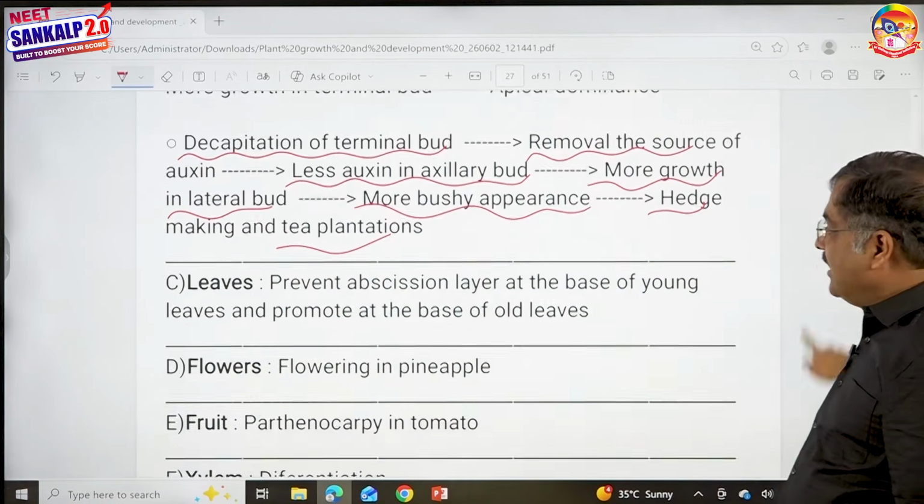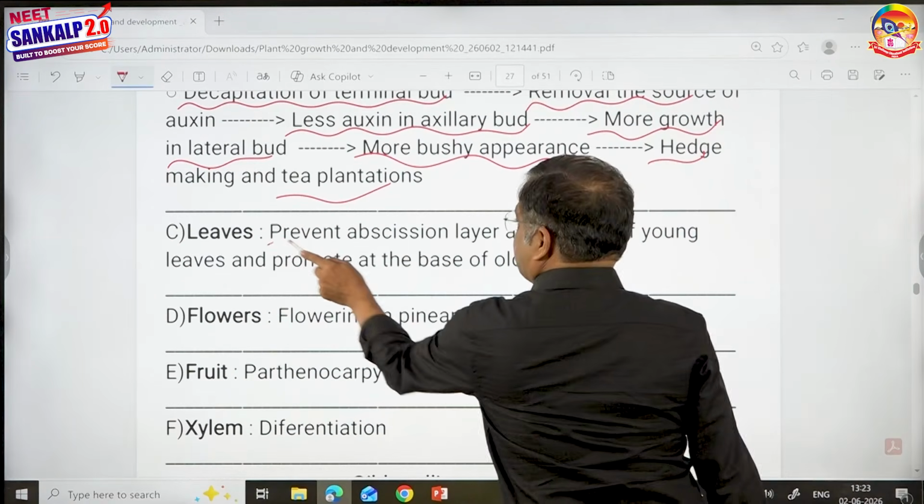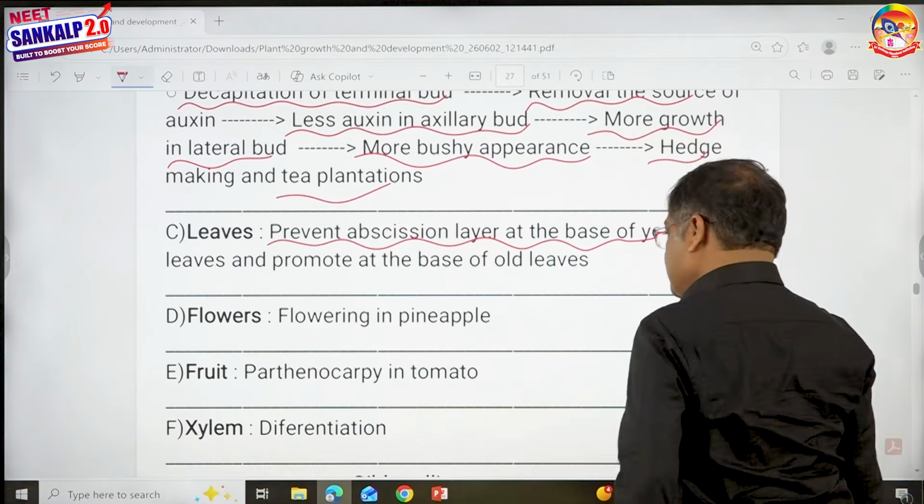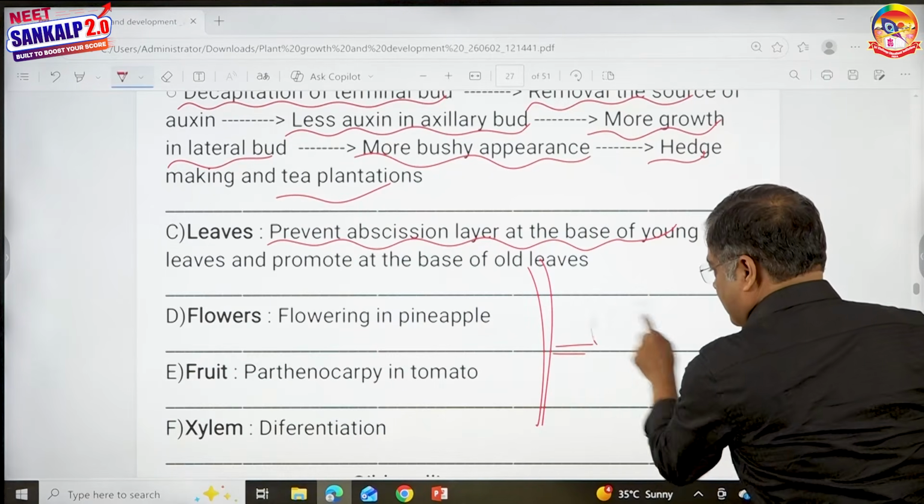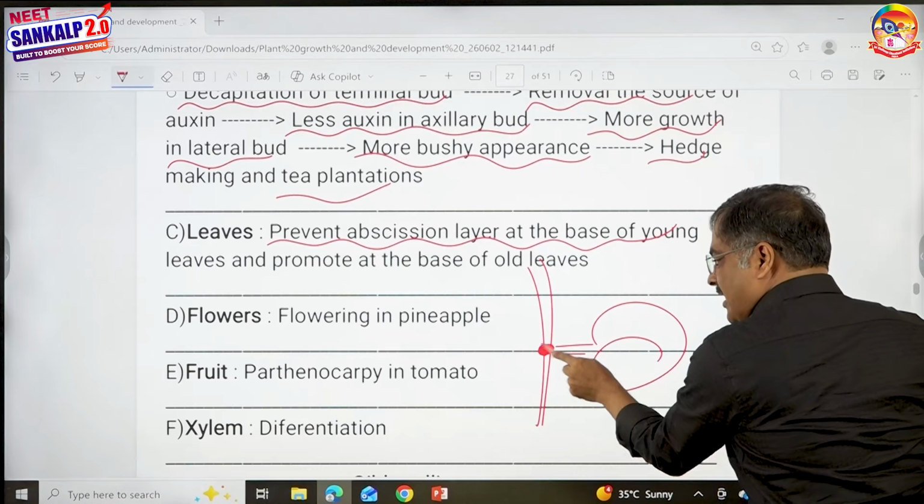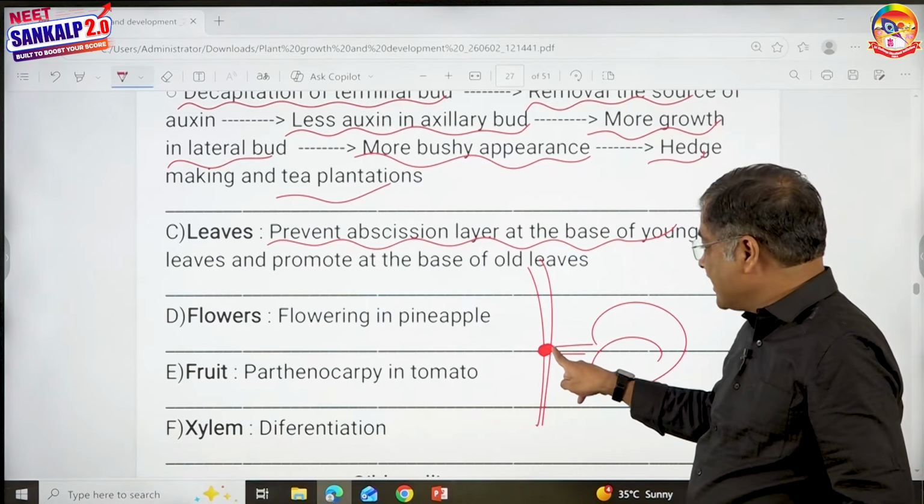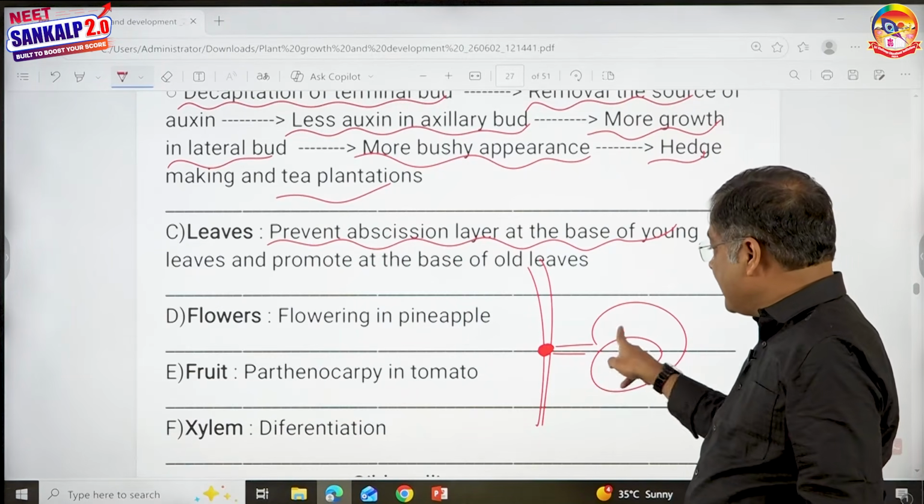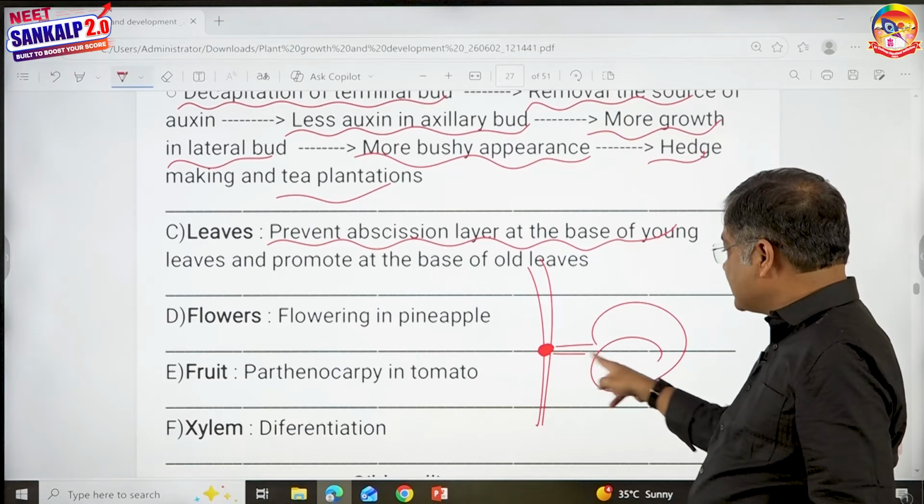Next, leaves. It prevents the abscission layer at the base of young leaves. What is the abscission layer, children? At the base of the leaf, if a suberized substance accumulates, then water and minerals cannot enter.